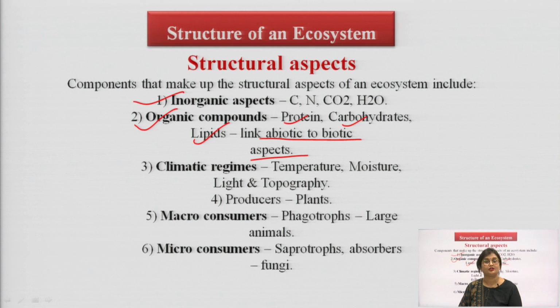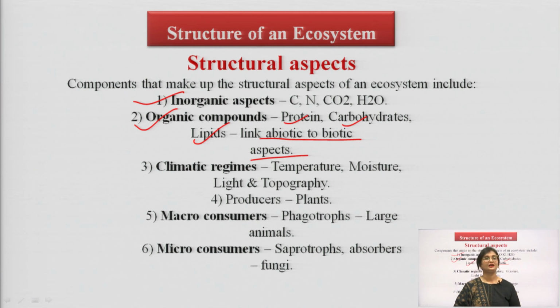These are the macromolecules that link the abiotic components to the biotic ones. Now, as I told you, carbohydrate is the organic compound which is the basis for all the biotic components. Carbohydrates not only act as energy sources, they also act as starting material for the other macromolecules. So, carbohydrate is a major organic component.